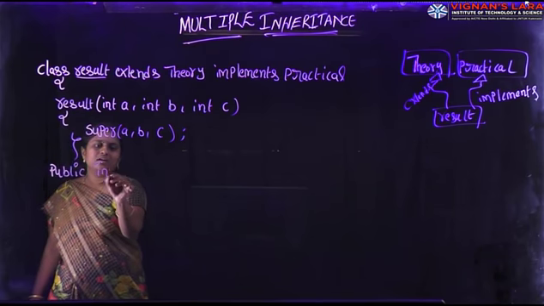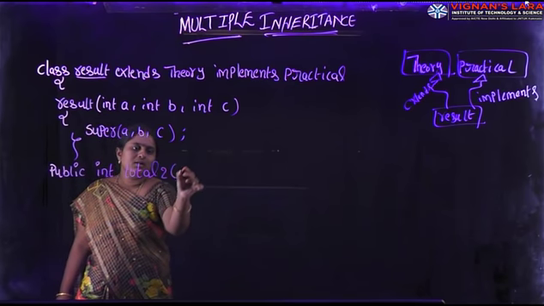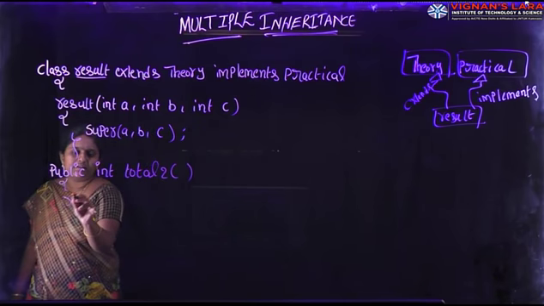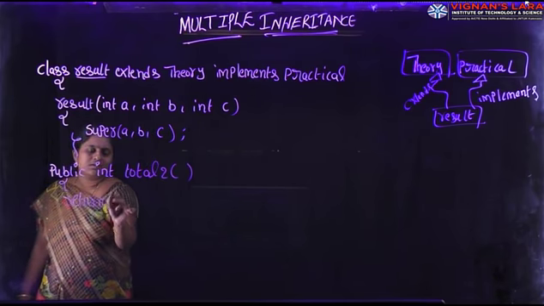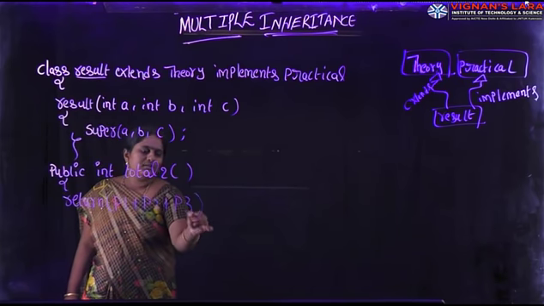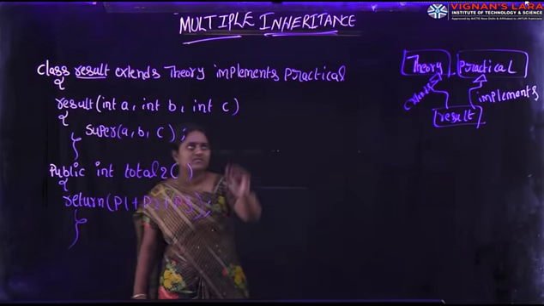Public int total2. So it returns practical marks P1 plus P2 plus P3. So we close the method body. Next one.